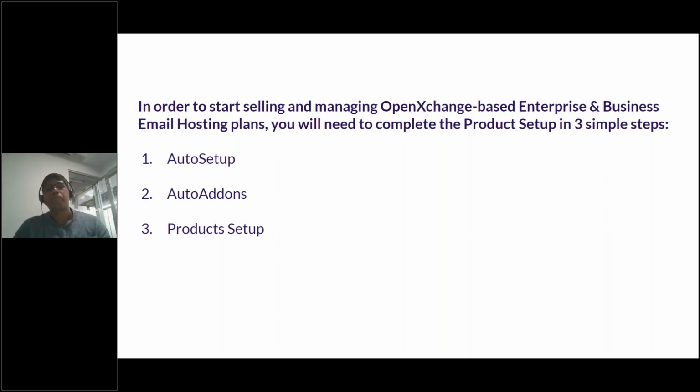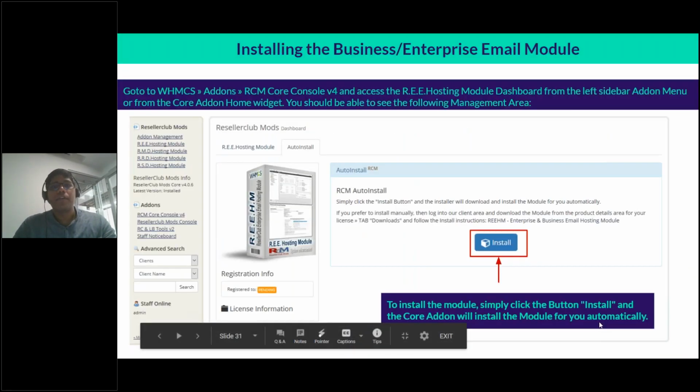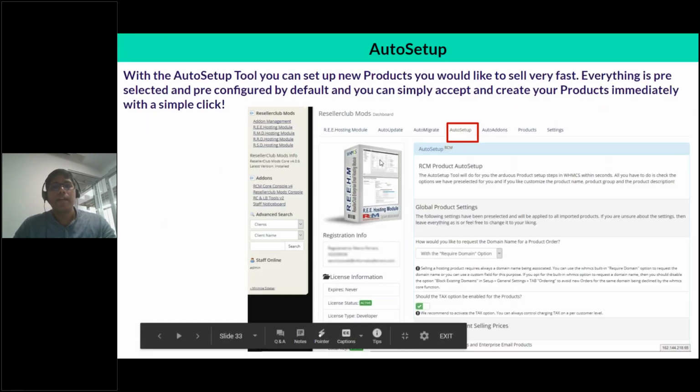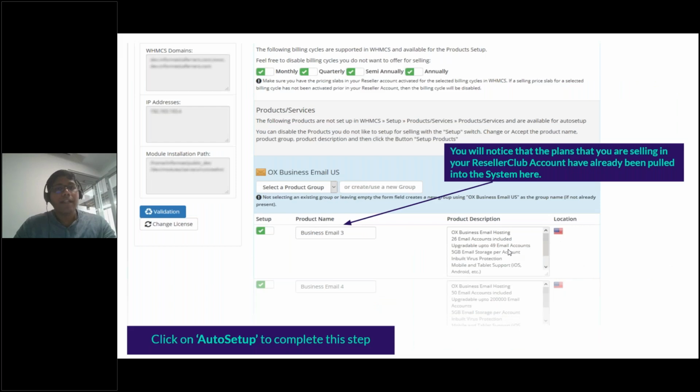Now, once you've clicked on install, which is this screen, you will be redirected to this screen, which will show you options like auto update, auto migrate, auto setup, auto add-ons, products, etc. So you need to click on the tab auto setup, and here you will notice, as I said, that all of the plans which are in your Reseller Club account have already been pulled into WHMCS. So you will see these plans automatically pulled in.